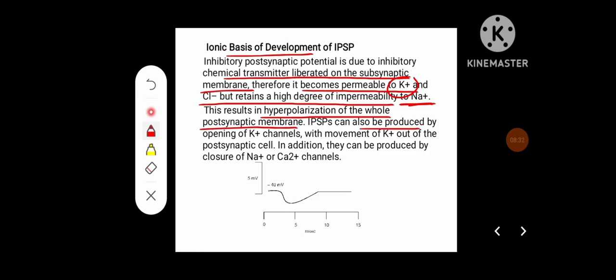IPSPs can also be produced by opening of potassium channels with the movement of potassium out of the postsynaptic cell. In addition, they can also be produced by closure of sodium and calcium channels. This is a diagram showing the IPSP, that is inhibitory postsynaptic potential, where sometimes membrane potential can reduce from -40 to -50.